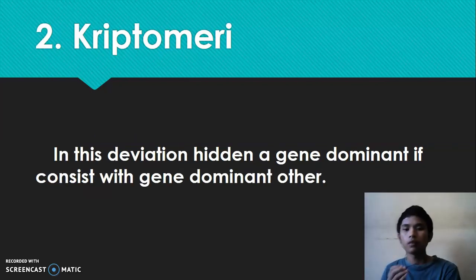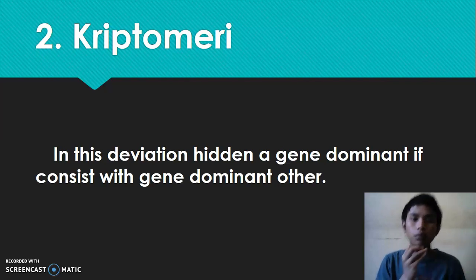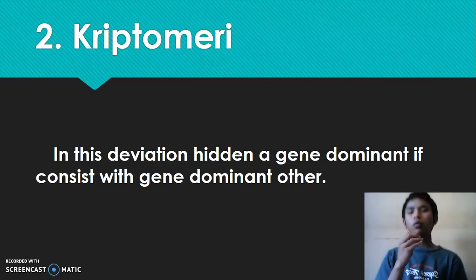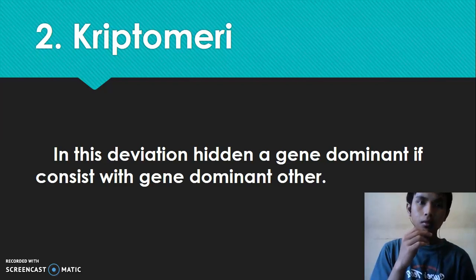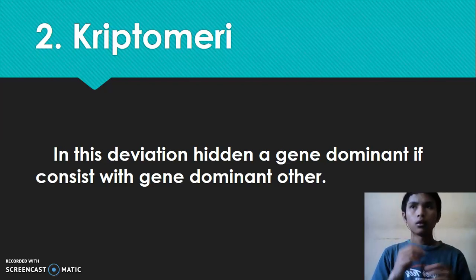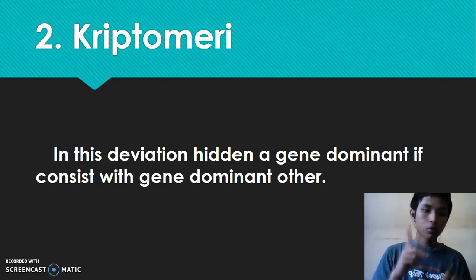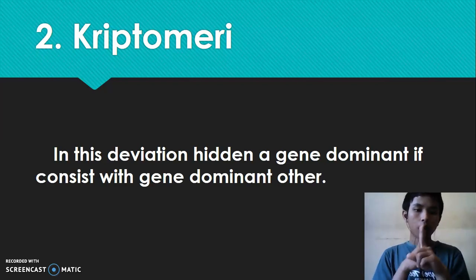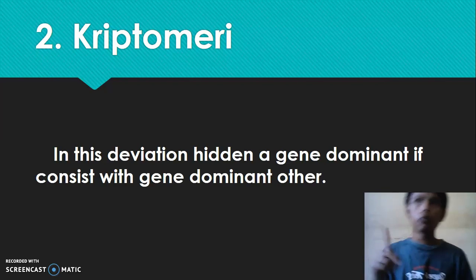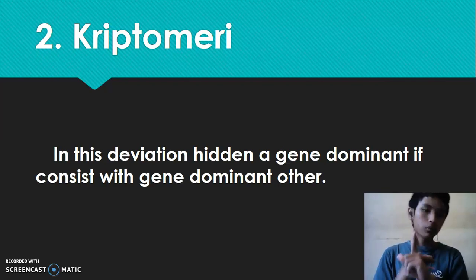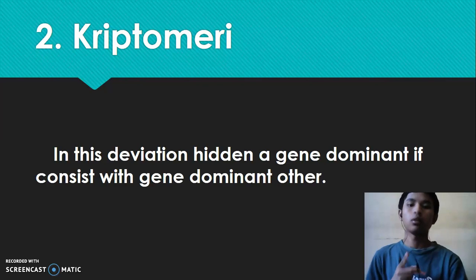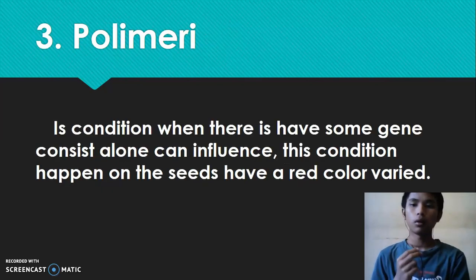Cryptomeri is a deviation where a dominant gene is hidden when it is together with another dominant gene. So this dominant gene is hidden by another dominant gene, and that is called cryptomeri.